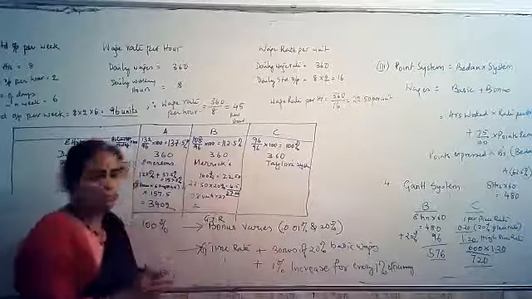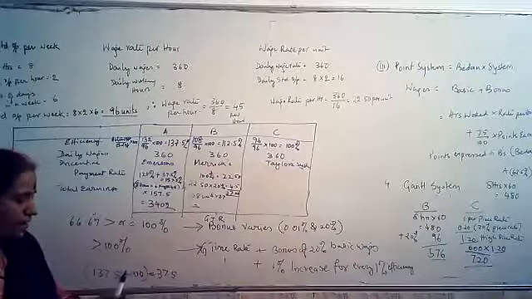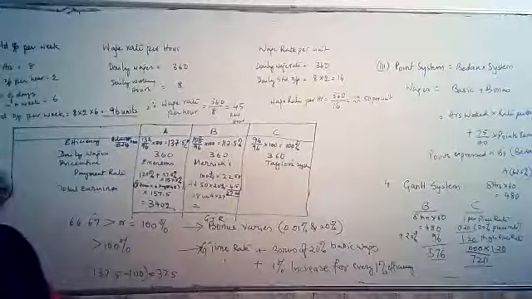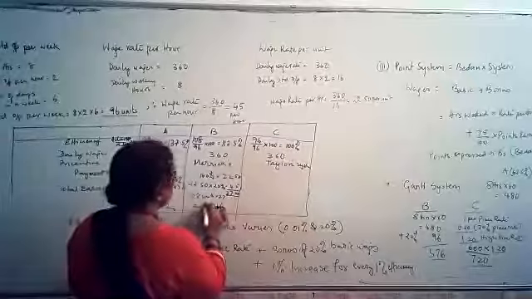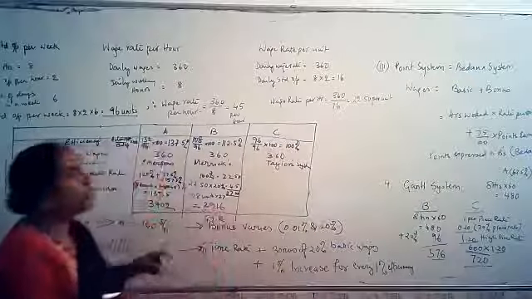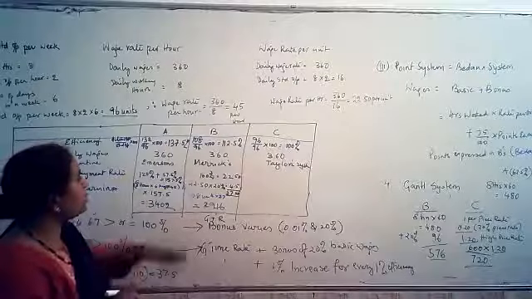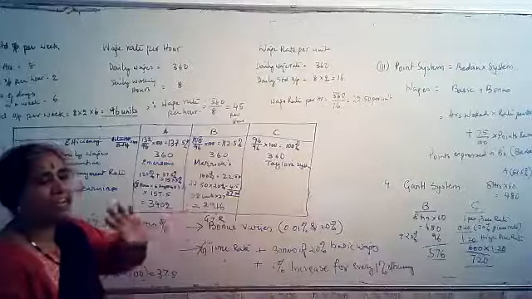108 into 27 rupees comes to 2,916. This is the wages for B. That is normal wage as well as including the bonus will be 2,916 for the entire week.